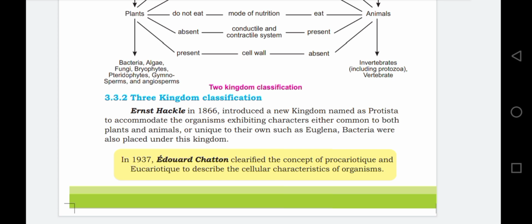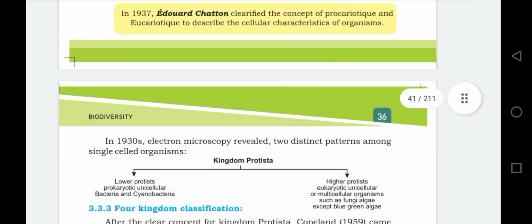In the two kingdom system, there were kingdom Plantae and kingdom Animalia, and the third kingdom was introduced, named kingdom Protista. Protista means early living organism, and this concept was also ignored because there was no proper place for the fungi.